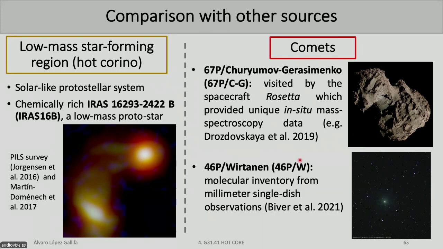We are interested in this source because it's a solar-like protostellar system. It's like our sun, but in the past, a small protostar. Also, we have selected 2 comets, 67P and 46P. These 2 comets are also deeply characterized, and we have a huge amount of molecules to compare. And 67P is famous because the spacecraft Rosetta landed there, and we have amazing in situ data.